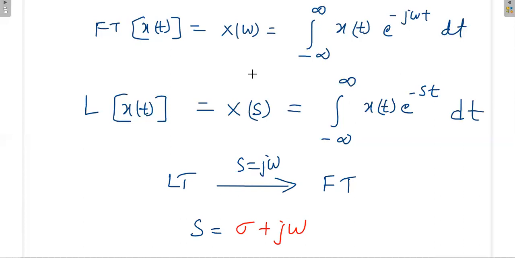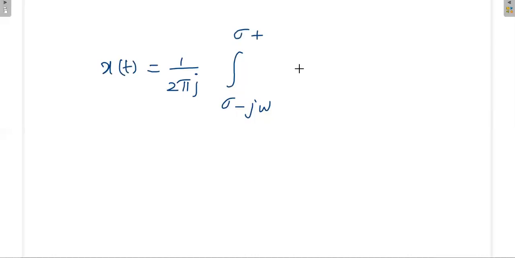Okay, so then what is the inverse Laplace transform? The inverse Laplace transform: x of t is equal to 1 by 2 pi j, integral from sigma minus j omega to sigma plus j omega of x of s e power s t ds.